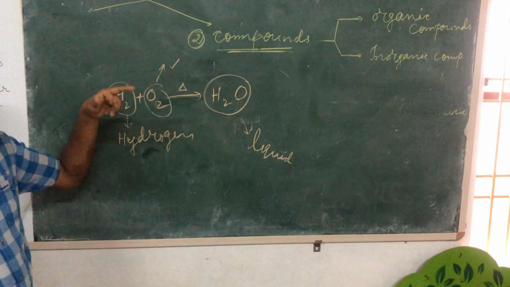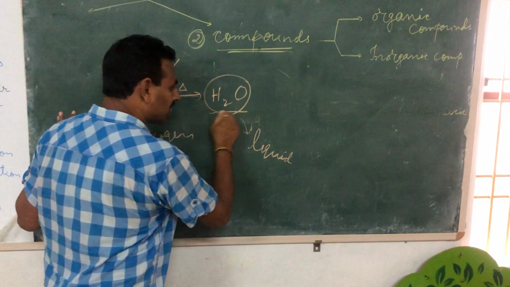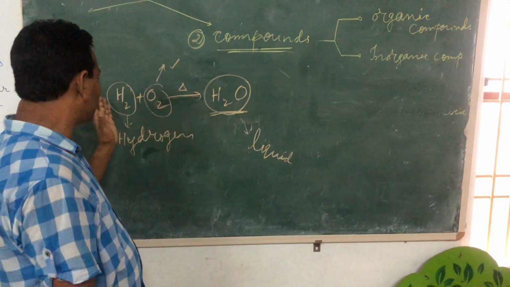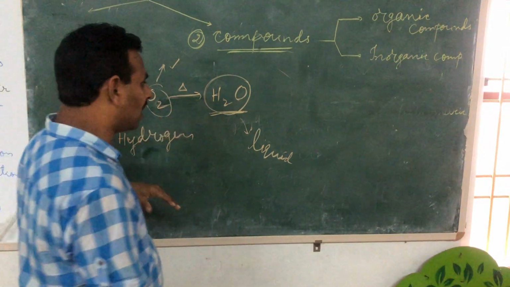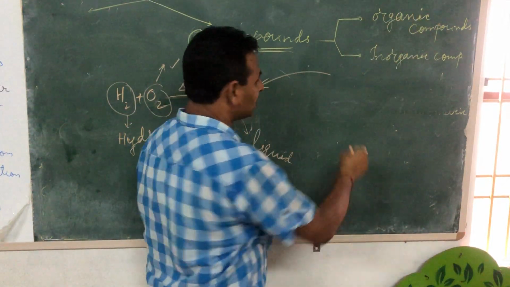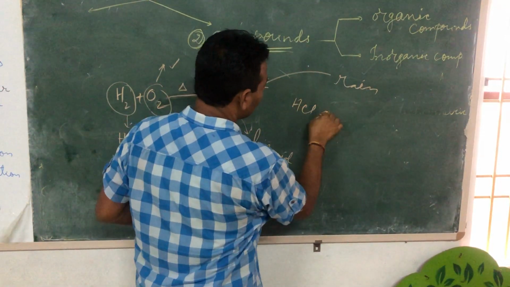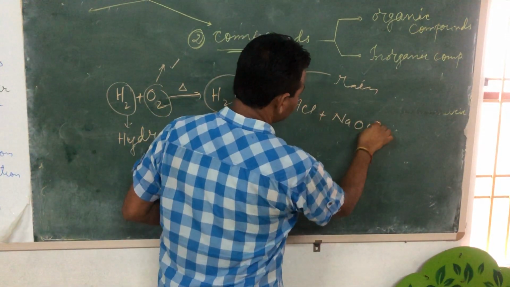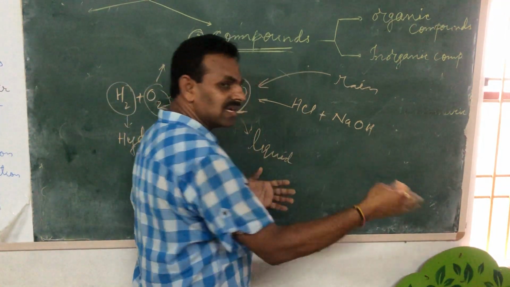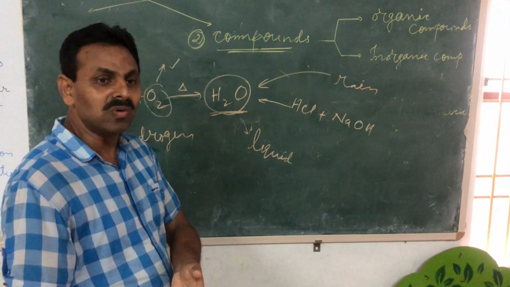Now another important thing I am going to tell you is, whenever water is formed, maybe you can prepare this water by the combination of hydrogen and oxygen, or I will get water from rain. Maybe I will carry out a reaction like hydrogen chloride plus sodium hydroxide. I will get water, and NaCl salt will be separated. I will get water from the ground.